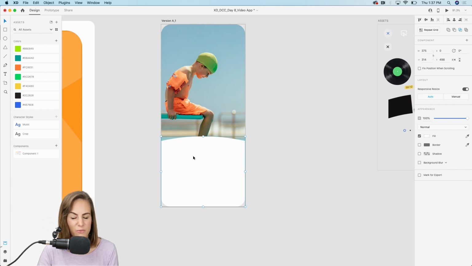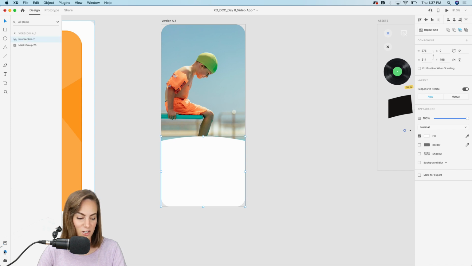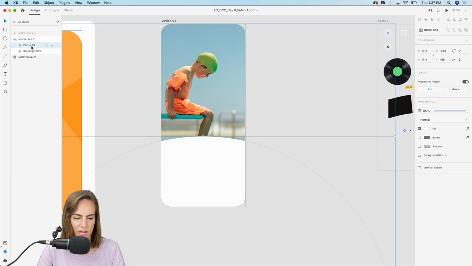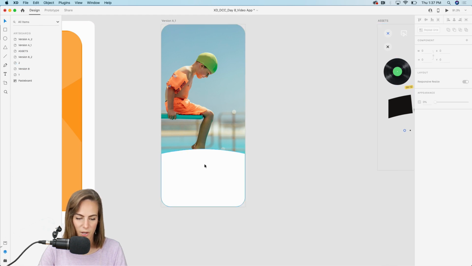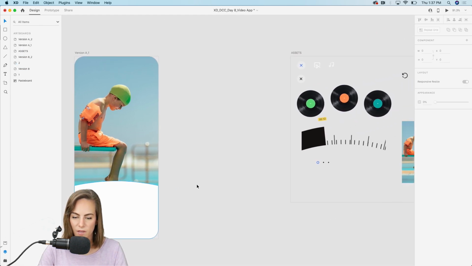And the cool thing about the Pathfinder tool in XD is that we can actually go back and edit it. In Illustrator, you can't really do that. Once you do the Pathfinder tool, that's the shape. But here we can go into our intersection and you can see ellipse and rectangle. So we can still move this down a little bit if we want. So let's move this down just a bit, maybe like that. Okay, so we've got our little swipe up.